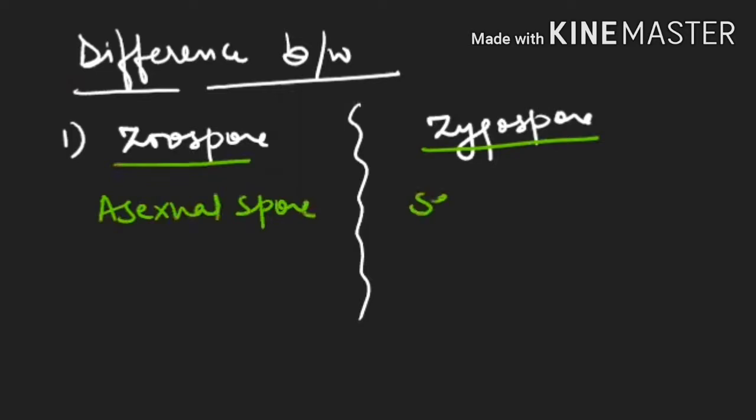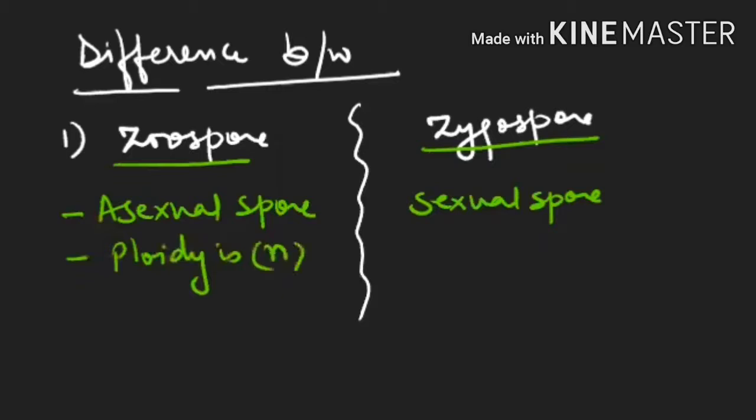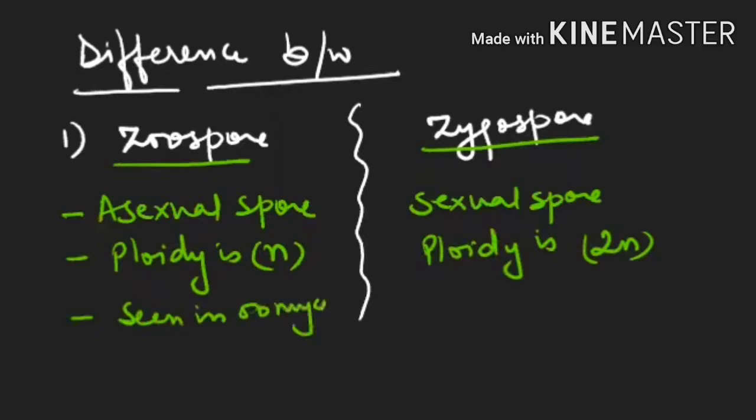And this is the sexual spore. This ploidy is haploid, N. Here ploidy is 2N. It is seen in oomycetes. And this is seen in zygomycetes.